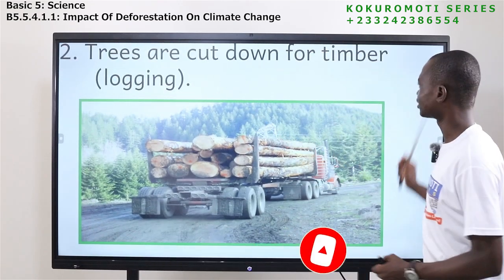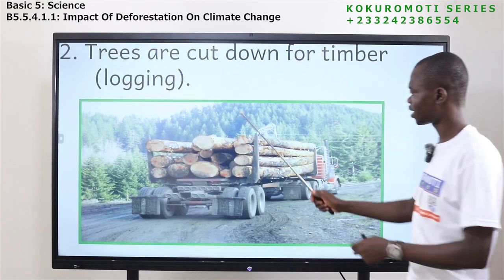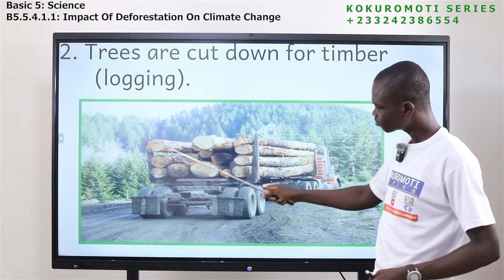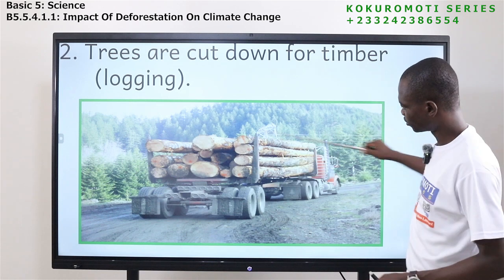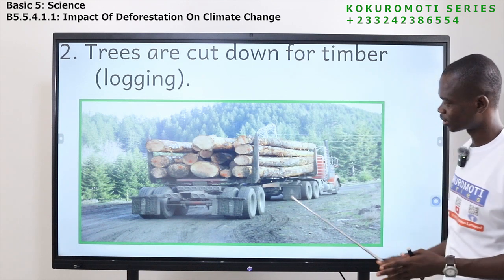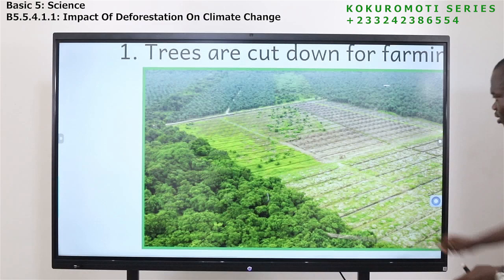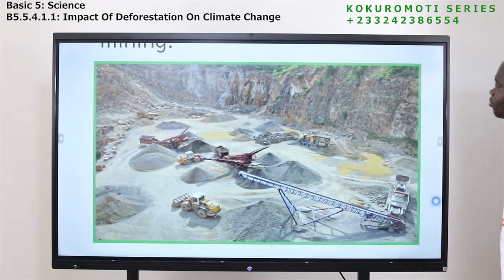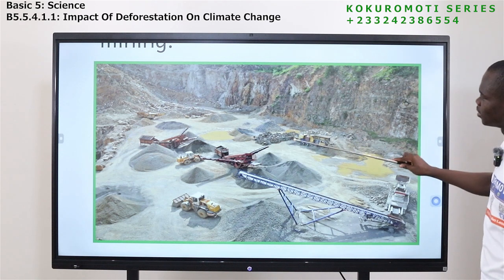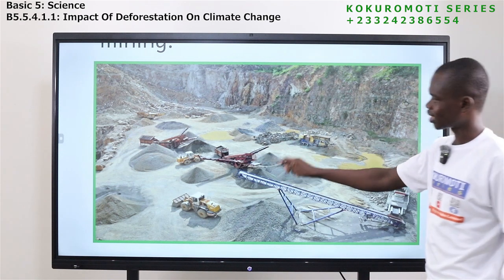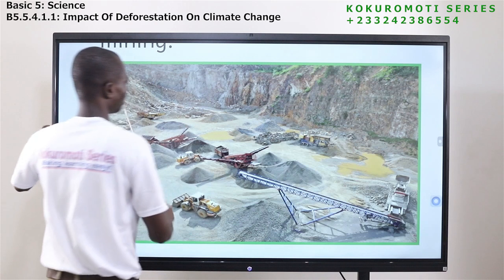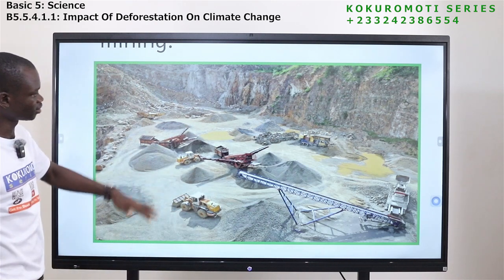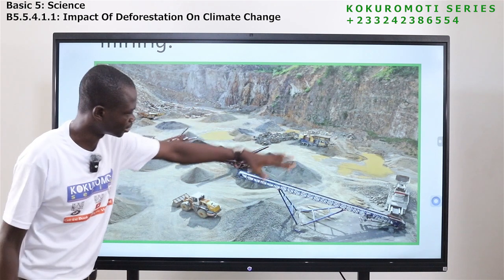Trees are cut down for timber or logging. So here, you see the car and you see the logs, the timber here. Have you seen them? So this is another reason why people cut down trees. The next one is here. What do you see? I can see heap of sand. I can see that this side is in a pit, something like, yes, they have dug all this side.